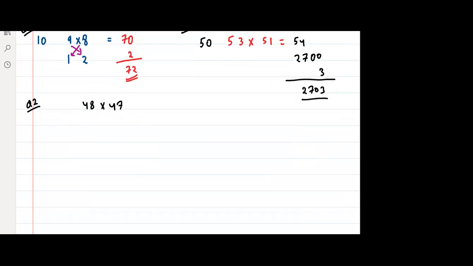Yes, Madhav, because think about it. It is above that number or below that number. For example, in this case, 9 and 8 was below 9. But here 53 and 51 is above 50. So here also we'll take reference as 50. Very good. Now tell me, these two numbers are below 50 or above 50? Very good. So in order to convert this into 50, I should add 2, and in order to convert this into 50, I should add 3.